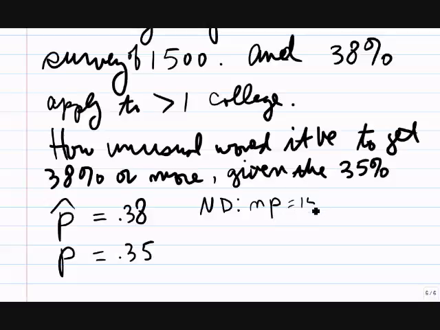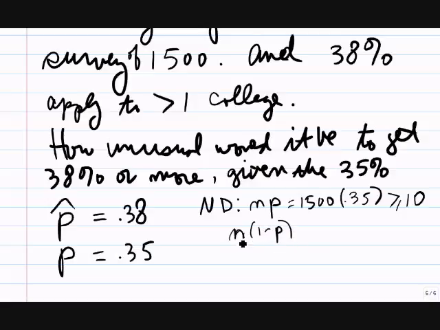That's 1,500 times 0.35. And do you think that's going to be greater than 10? I hope you think that's going to be greater than or equal to 10. Okay? And n times 1 minus p.